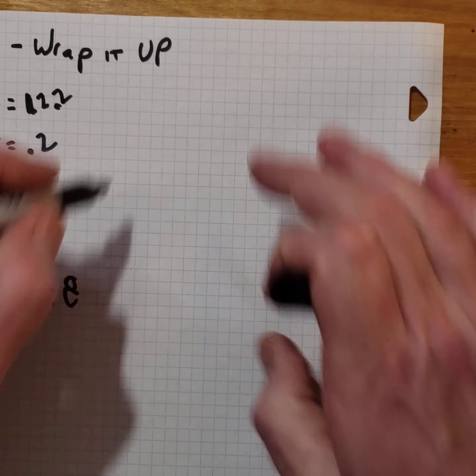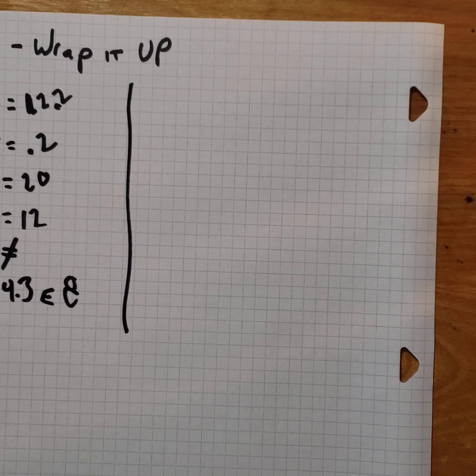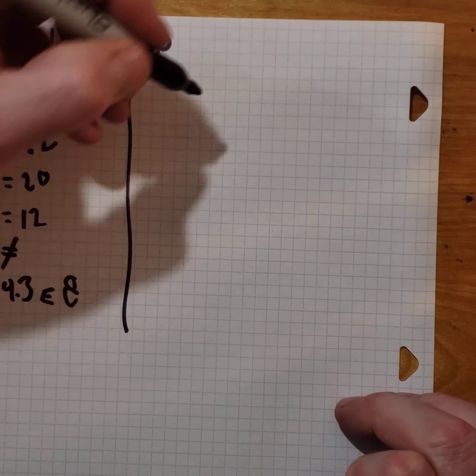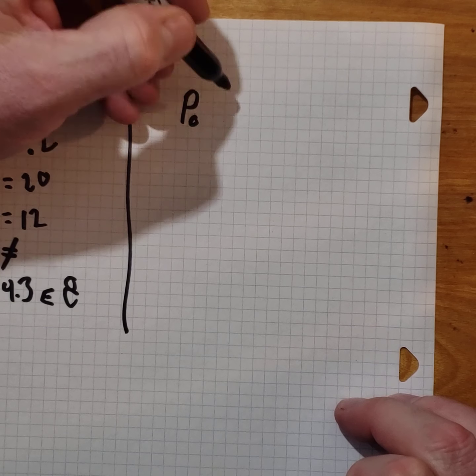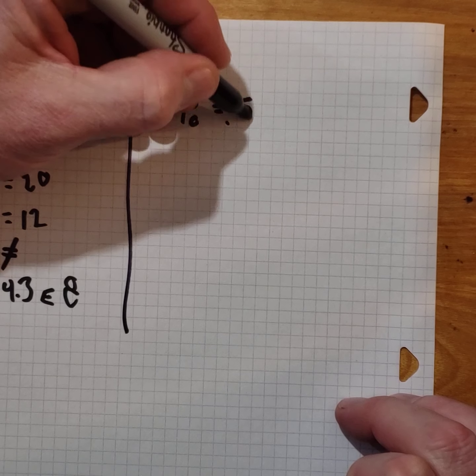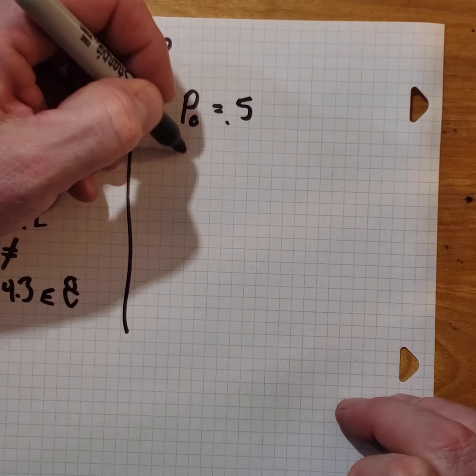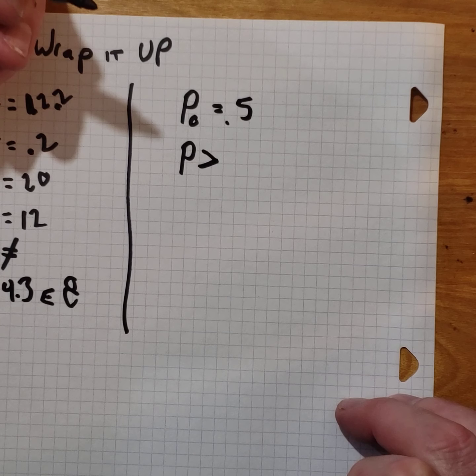All right. Second one. Subway also claims that more than half of its customers ask for cheese on their subs. I stood behind the line and observed 30 customers. 17 of them asked for cheese. Is this good evidence of Subway's claim? This time I'm trying to show that Subway is right. Their claim is that more than half of customers ask for cheese on their subs. That's a proportion. So p naught is 50%, that's the proportion in question, and their claim is that more than half.